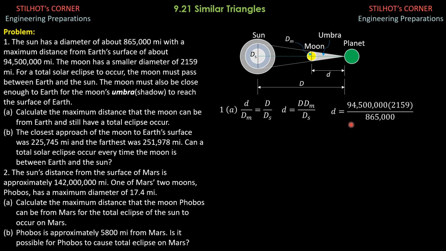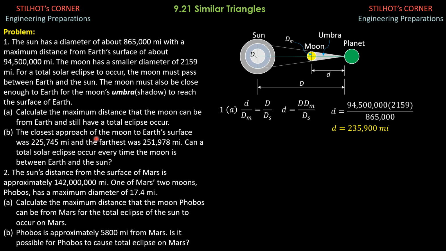to the nearest mile, in 4 significant figures, d is 235,900 miles. So that's 4 significant figures. To 3 significant figures, 236,000 miles. But to 4 significant figures, 235,900 miles. Then let's answer part B.